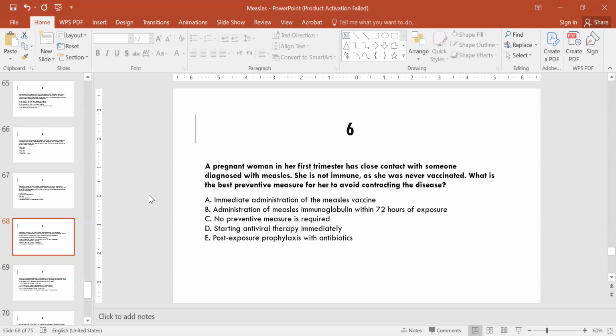Option A, immediate administration of the measles vaccine. Option B, administration of measles immunoglobulin within 72 hours of exposure. Option C, no preventive measure is required. Option D, starting antiviral therapy immediately. Option E, post-exposure prophylaxis with antibiotics.